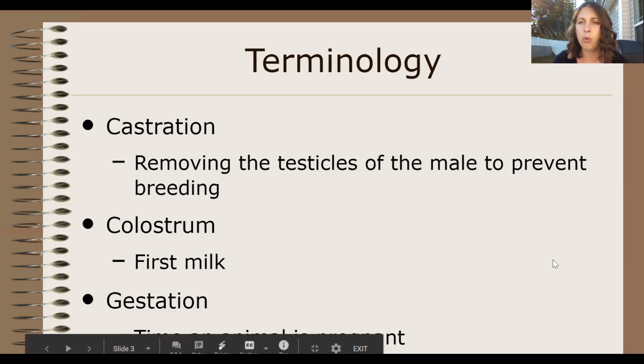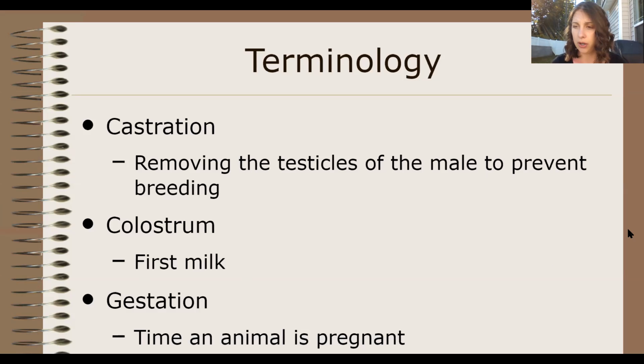Colostrum is the term for the first milk that a baby drinks when it is born. When baby animals are born, they're born basically with no immune system. Their entire life has been inside of their mother, and their mother has protected them. They do not have an immune system. So what nature does is it builds up antibodies, which are the things that help to fight off sickness. Nature builds up antibodies in the mother's milk.